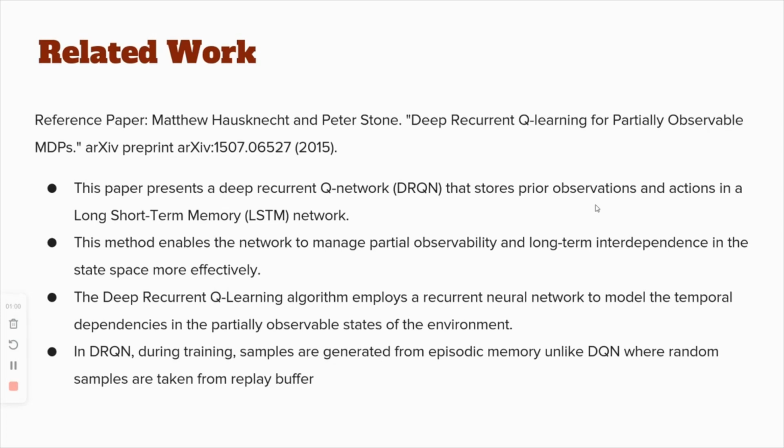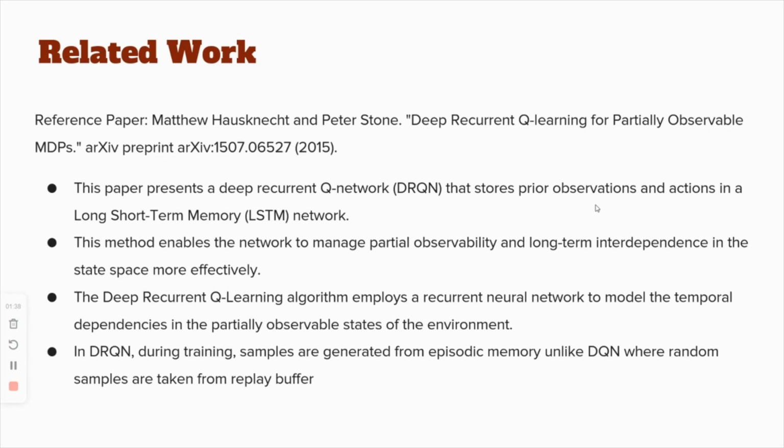This is where the paper on DRQN, or Deep Recurrent Q Networks, by Matthew Hausknecht and Peter Stone comes in. Their idea was to use an LSTM network to capture the long-term dependencies between the observations and not rely on using the previous observations along with the current observation at each time step. One difference in terms of training between DQN and DRQN is that in DRQN, the samples are generated from the episodic memory. This means that all the samples in a batch belong to the same episode.